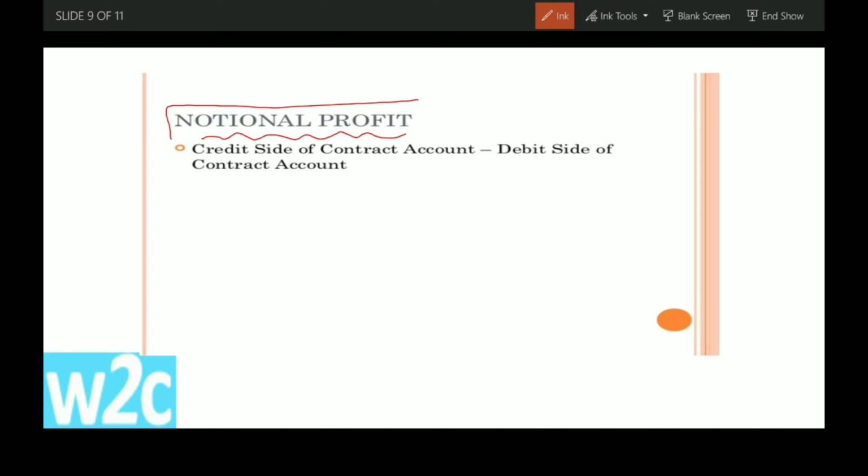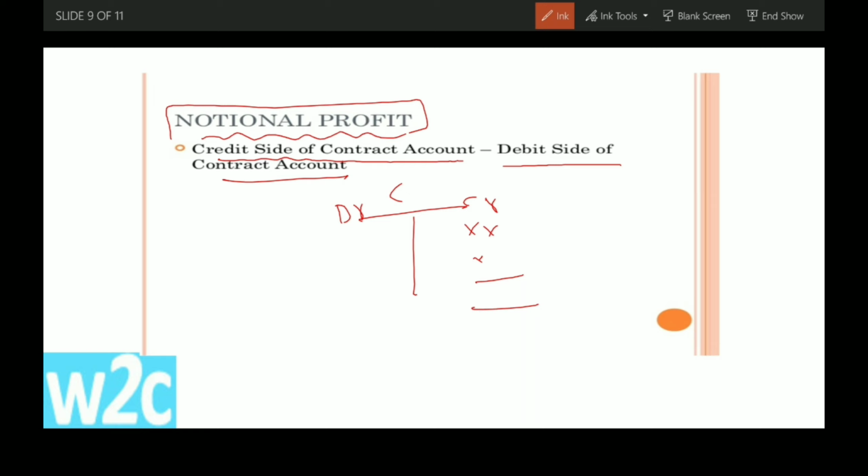Notional profit is the credit side of the contract account minus the debit side of the contract account. It comes under 'to notional profit'. I will explain it clearly in the format of the contract account. Don't worry, it's a very easy chapter.